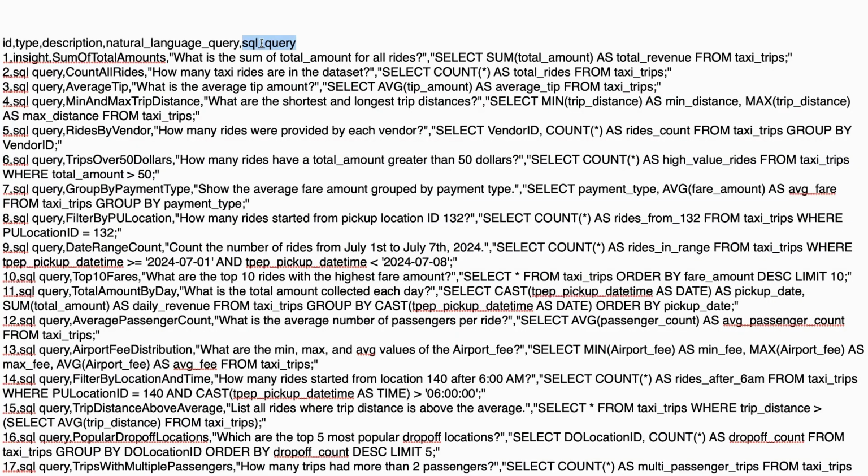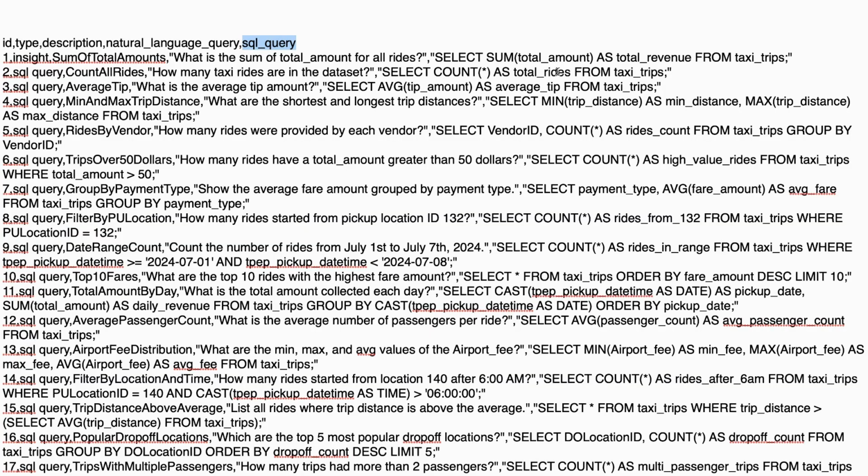Let us look at the first row. The natural language question says what is the sum of total amount of all the rides, and this is related to the SQL script. We can say select sum total amount as total revenue from the taxi rides. Similarly, this SQL command calculates total revenue by summing the total amount field from the taxi rides. Similarly, the next one: how many taxi rides are in the data set, and the SQL behind this one is select count star as total rides from the taxi trips. So again, no coding needed by the user, AI handles it.